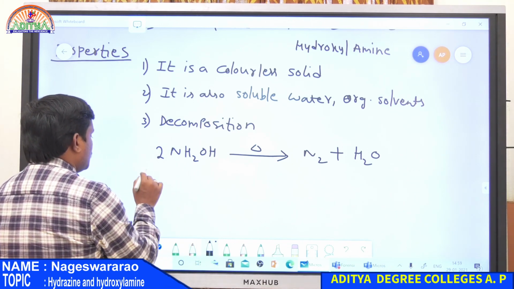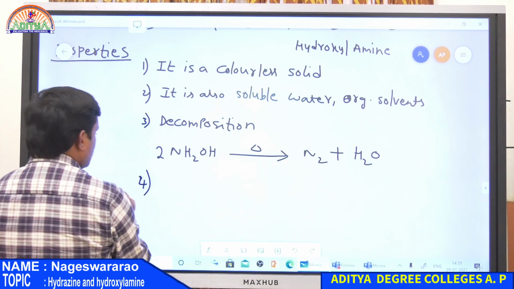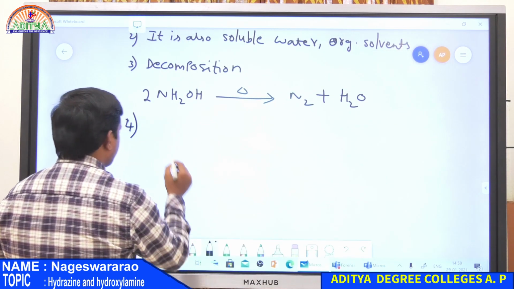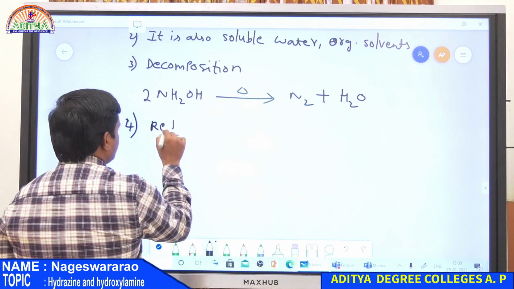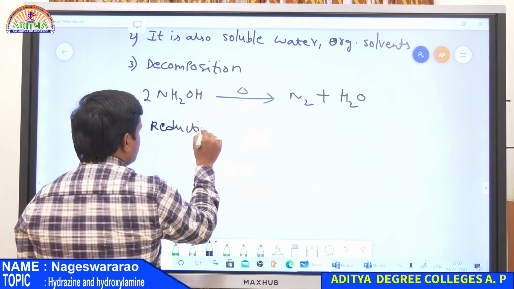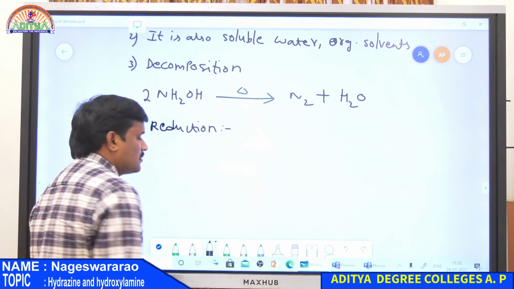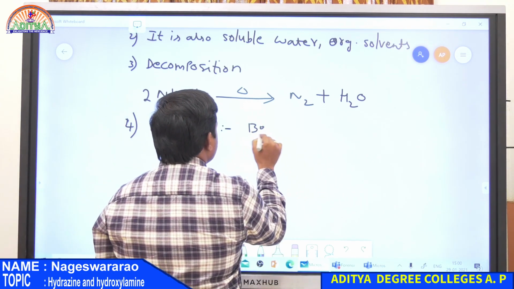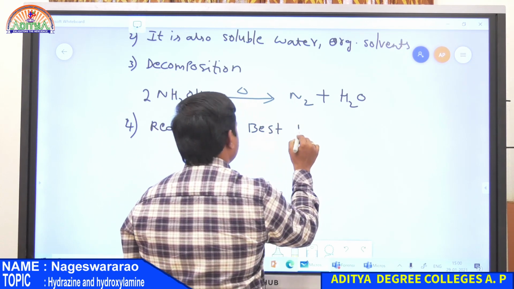And then fourth one is reduction. So hydroxylamine is the best reducing agent.